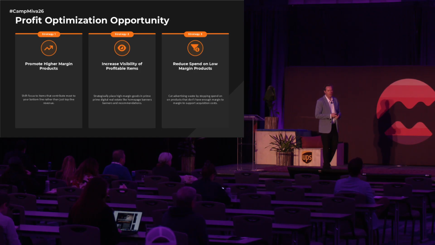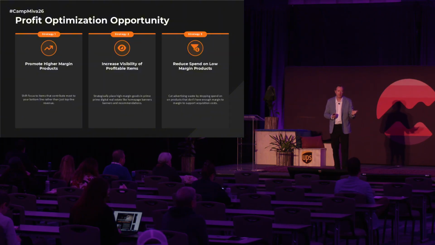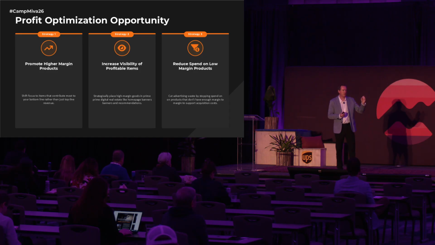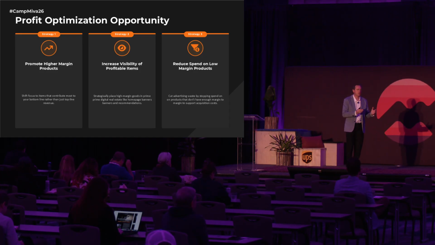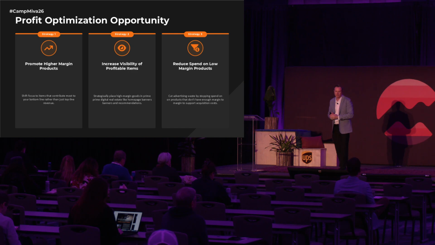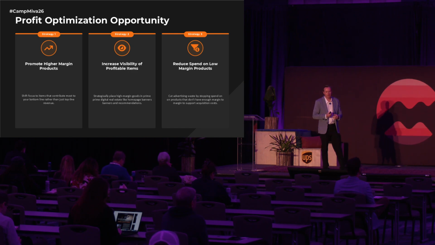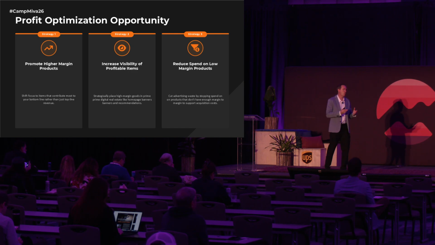All right, so what's the opportunity? What are we actually talking about here? We're talking about taking the products that have more profit, have higher margin, and promoting them. So things like upsell and cross-sell, making sure customers see those in more places. We're talking about visibility of those products, putting them on the homepage.